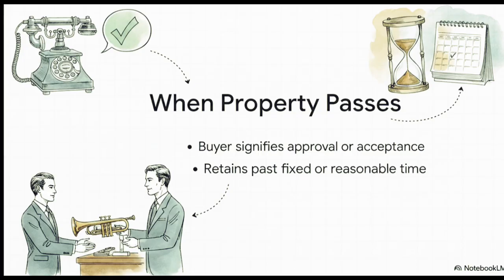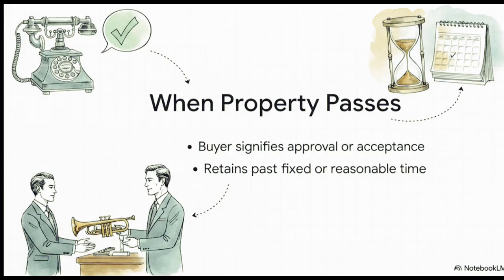For goods sent on approval, when does the buyer actually become the owner? Well, it happens in three ways. First, they just simply say, hey, I approve. Second, they keep the goods past the agreed return date without saying a word. In this case, silence literally means acceptance. And third, they do an act equivalent to acceptance.